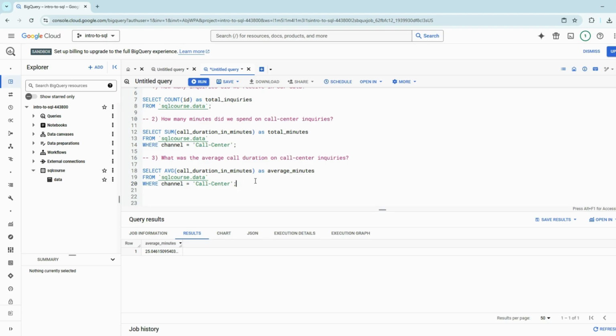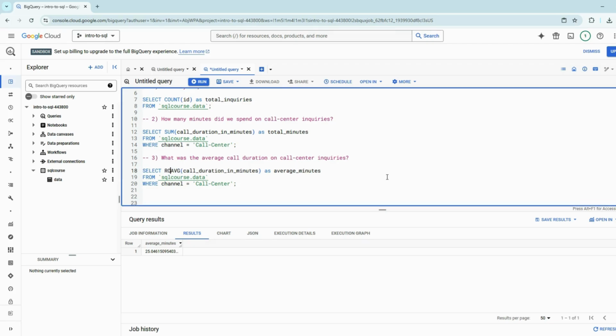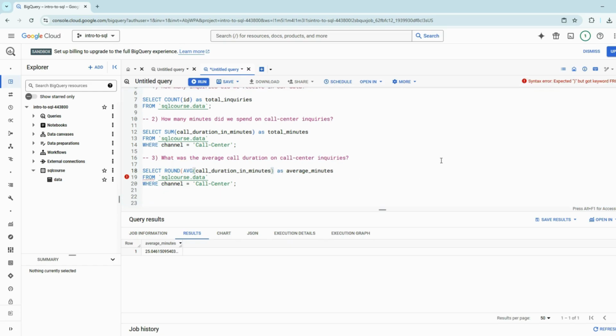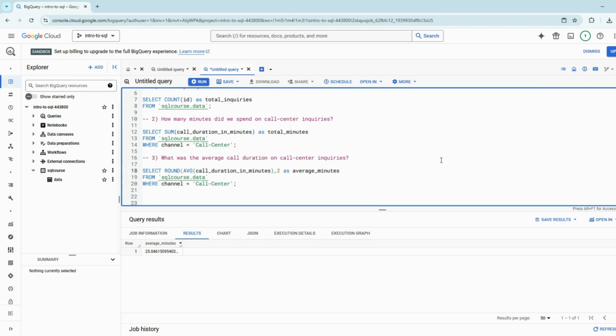I just want to round it to the nearest whole number. So what I could do here is go up to before average. You think, right? If you want to bring it to a whole number, we want to round a number. So let's type in round, open our parentheses, and then we have to say, with the round function, how many decimal places do we want to round to? Just to show, for example, I'm going to start off by putting comma 2. That essentially says that I want to round that number to 2 decimal places.